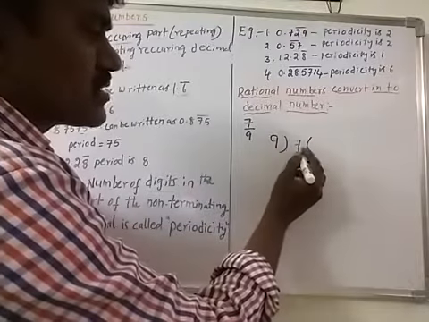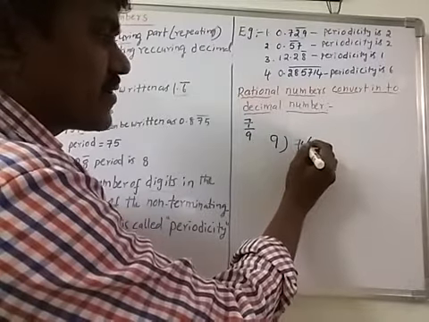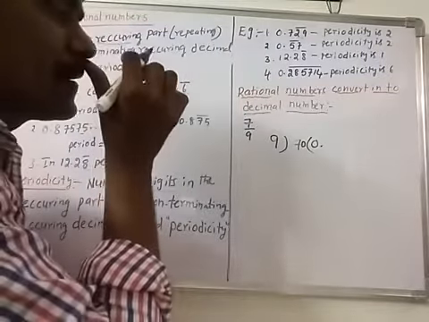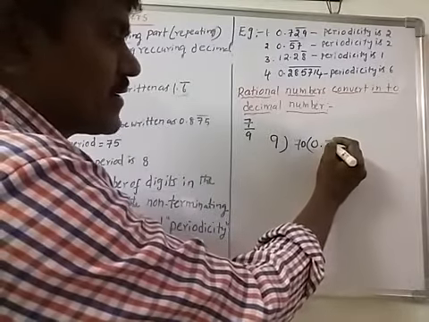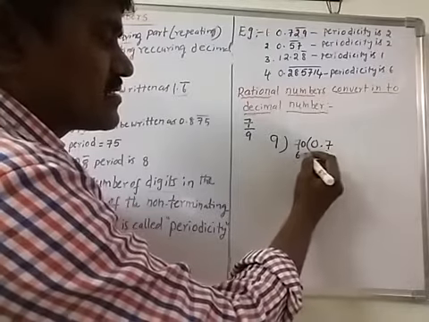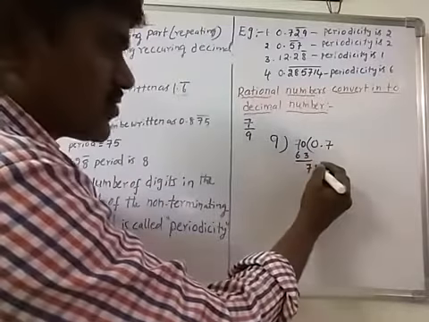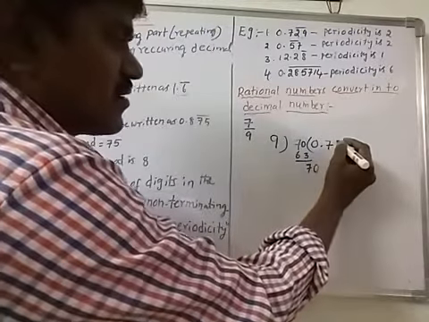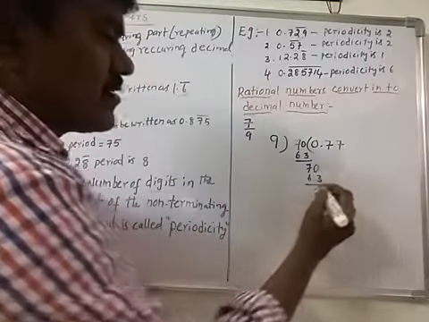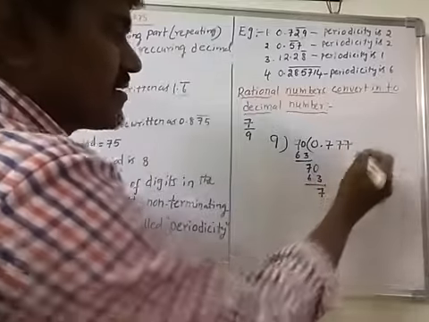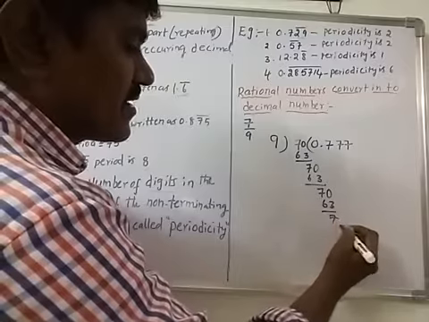Does 7 go in the 9 table? No. So we put a point and take a 0. 9 nines are 81, 9 eights are 72, this will go to 9 sevens are 63. You will get a remainder 7. And also you take another 0. Once again this will go to 9 sevens are 63. Remainder 7 again.